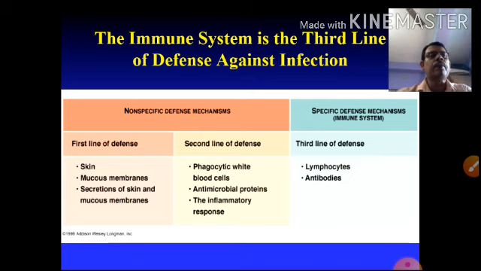The specific defense mechanism is the immune system, called the third line of defense, and it is carried out by lymphocytes and antibodies. Later we discuss lymphocytes, which come from another group of white blood corpuscles. Another is the antibody, which is generated by the influence of an antigen. You can see this later.